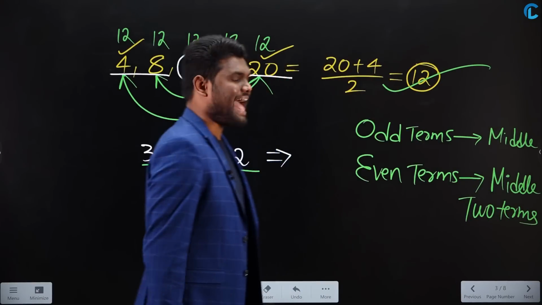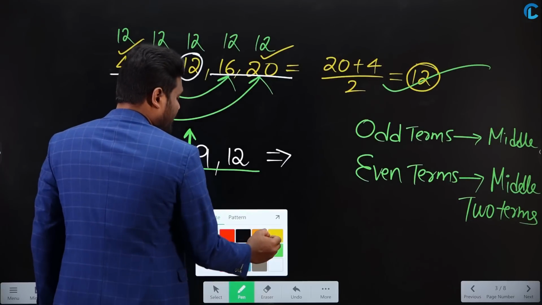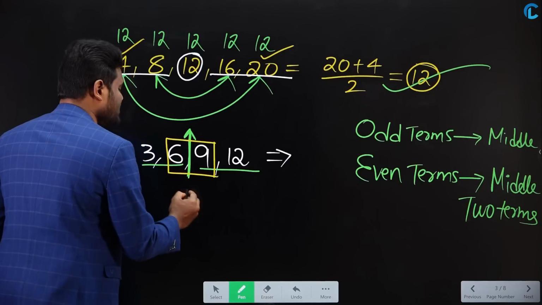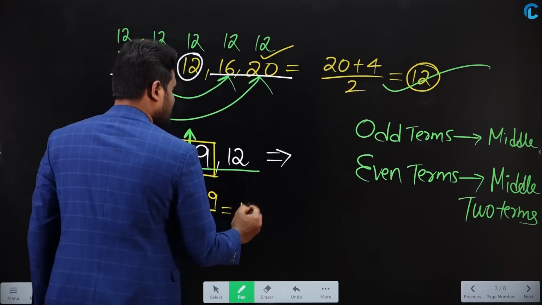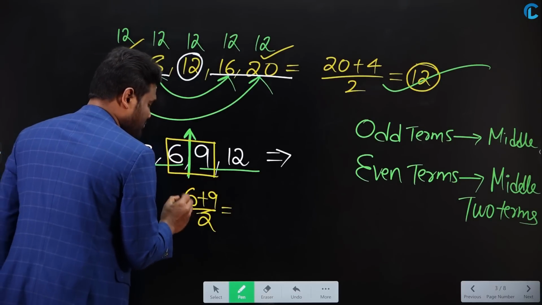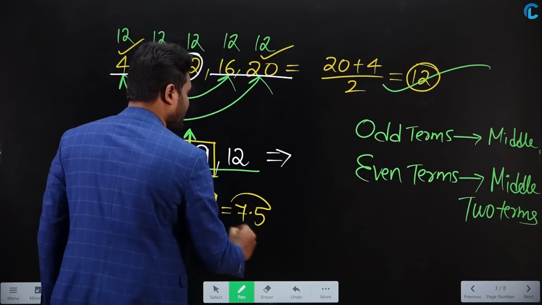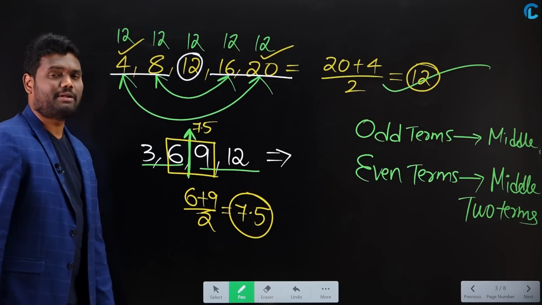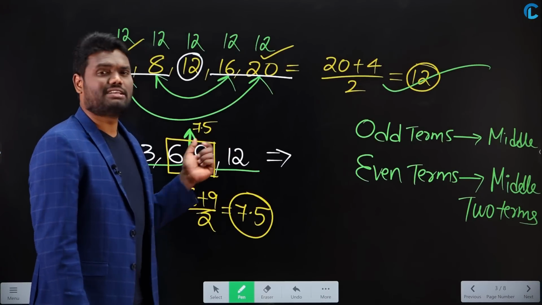Now what do you mean by average of middle 2 terms? In this, middle 2 numbers are nothing but 6, 9. So you need to calculate average for these two. That is 6 plus 9 by 2. That is nothing but how much? 6 plus 9 is 15. 15 by 2 is nothing but 7.5. So I can say that exactly in the middle we are going to have 7.5. So average for 3, 6, 9, 12 is 7.5.